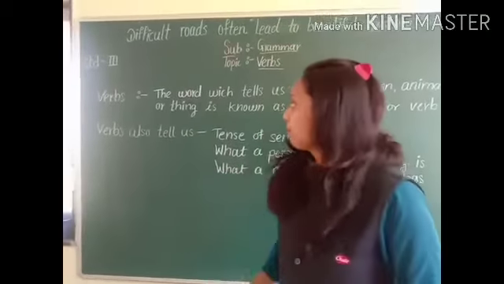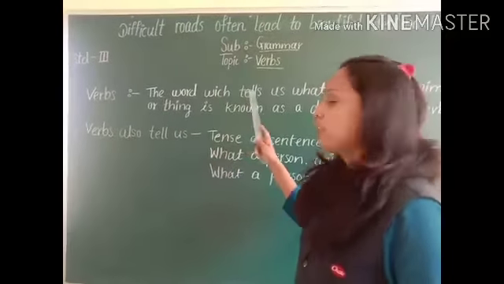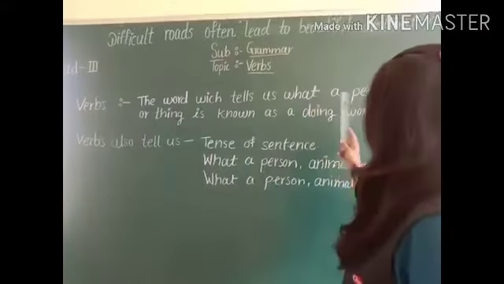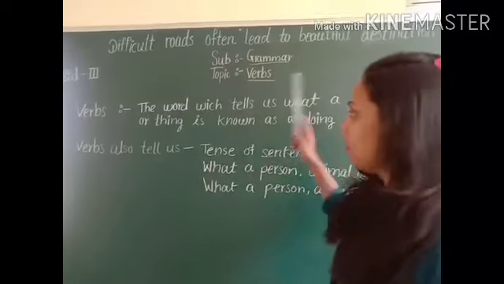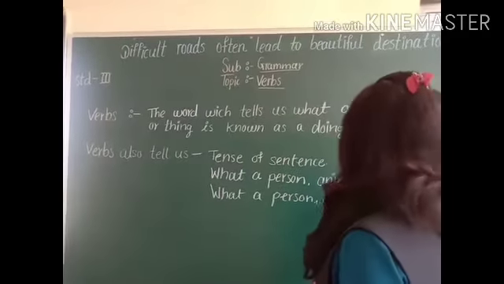See, verb means what? The word which tells us what a person, animal or thing is doing is known as a doing word or verb.